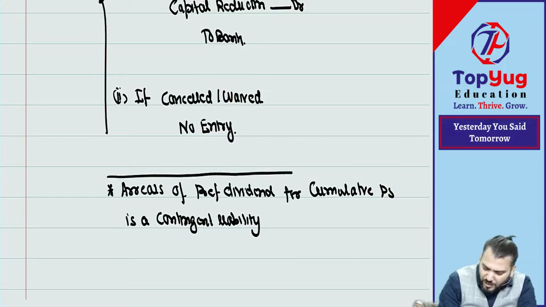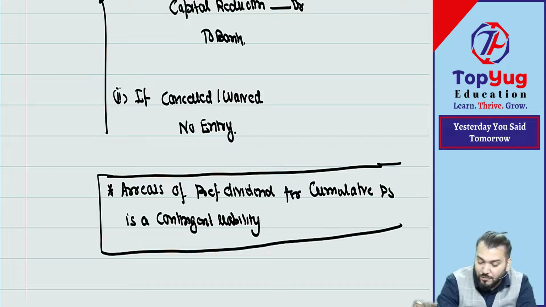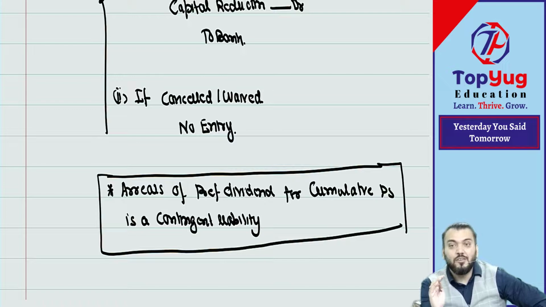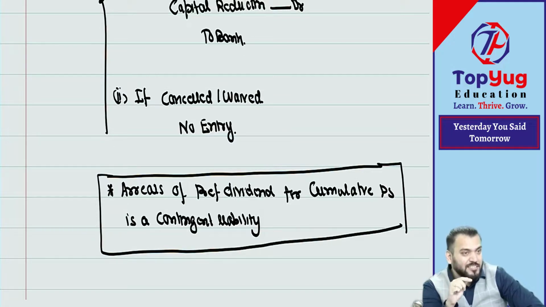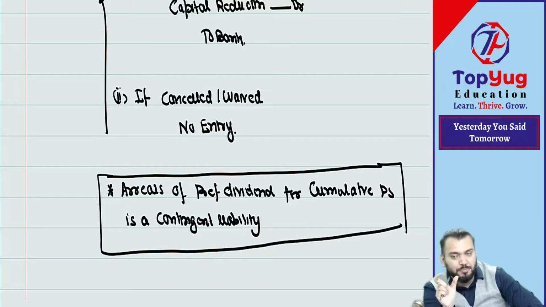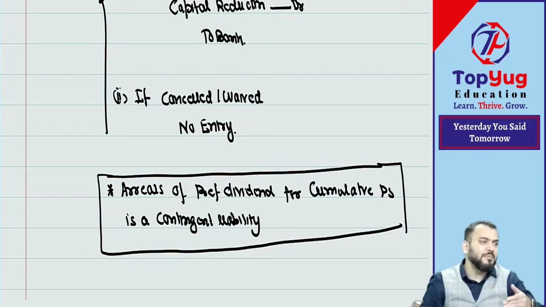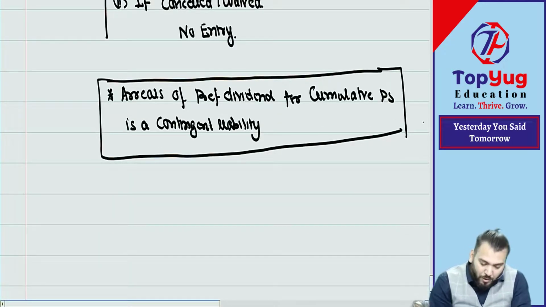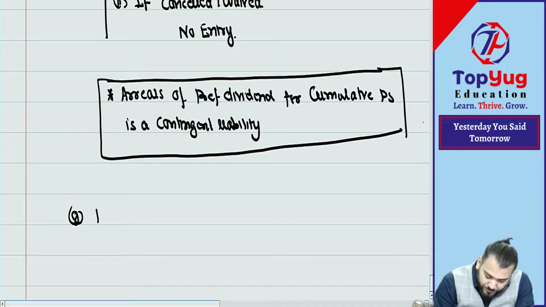Normally in this chapter they give that arrears of preference dividend is cancelled, etc. So you need to understand that any arrears of preference dividend is a contingent liability. Correct? It means preference dividend is not yet declared, but because it is cumulative, it needs to be declared whenever equity dividend is declared. So right now it is a contingent liability for the company. Understood? So arrears of preference dividend is shown as a contingent liability. So if it is given that it is paid or cancelled, then the above journal entry will be done. Got it? Yes, sir.